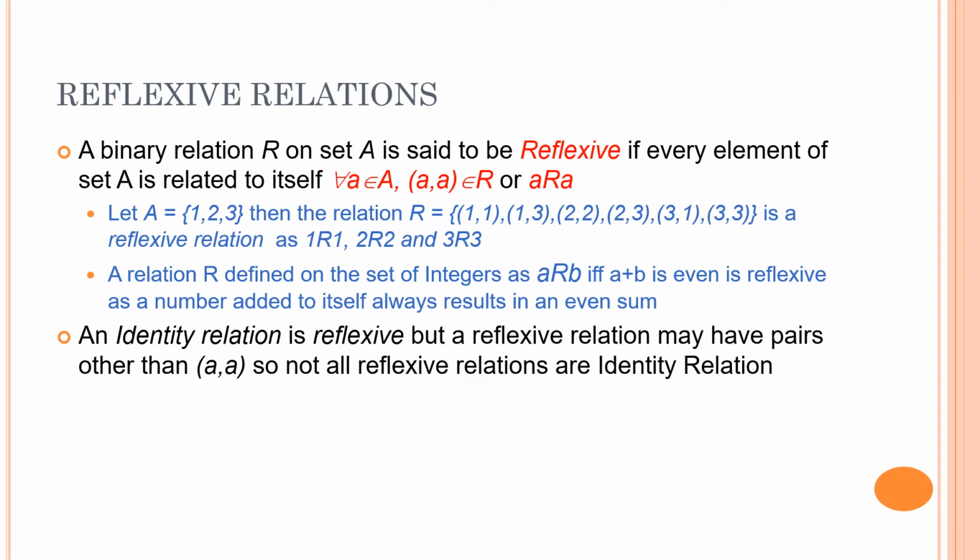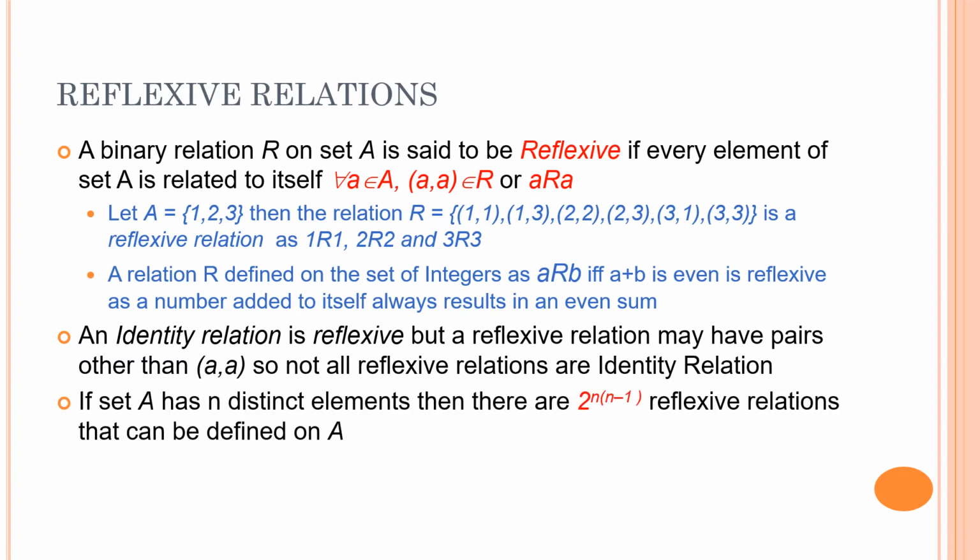Therefore, we can say that every identity relation is a reflexive relation. But every reflexive relation might not be an identity relation, because in a reflexive relation there might be other pairs also. So every identity relation is reflexive, but not vice versa. If a set A has n distinct elements, then there are 2 to the power n(n-1) reflexive relations that can be defined on A. Right? I leave it to you to ponder over it.